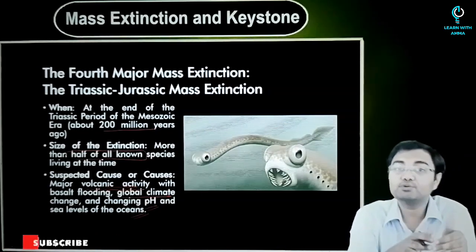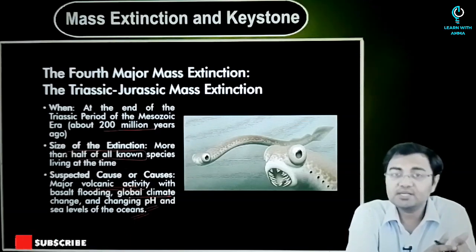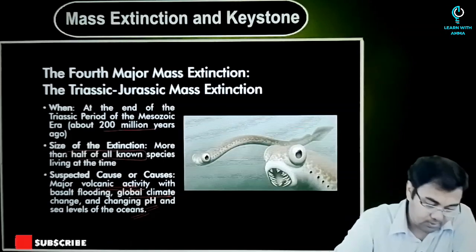And because of that also, many of the new adaptations that the species might have had to come across, they were not able to survive that. So that became the reason for the fourth mass extinction.